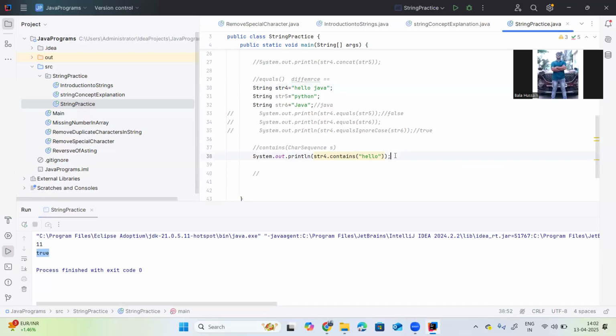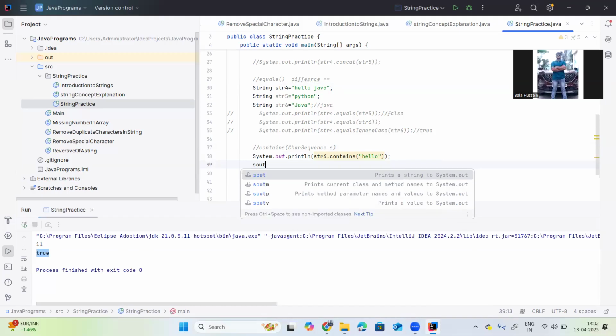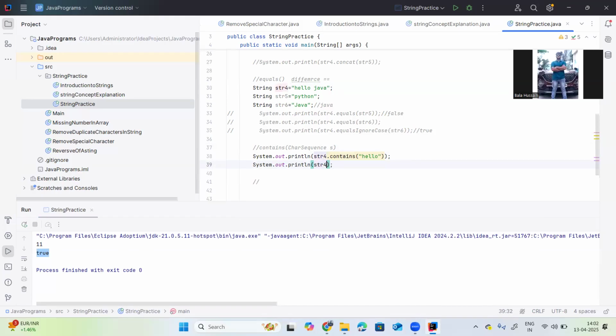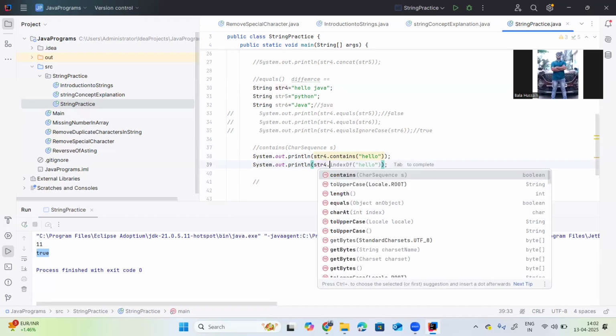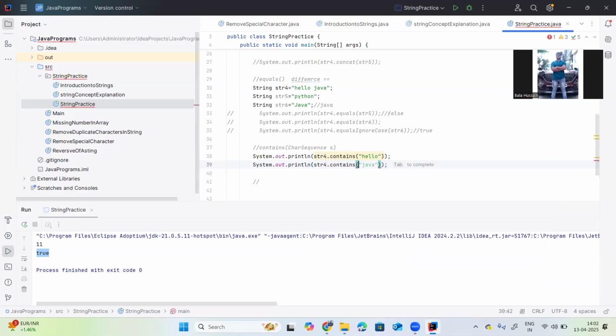And one more thing, if for example system.out.println str4 contains some random string, which is not contained in the given string, it will definitely return false. Now execute one more time. Hello is true, and this is not available in the particular string, so it will give you false here.